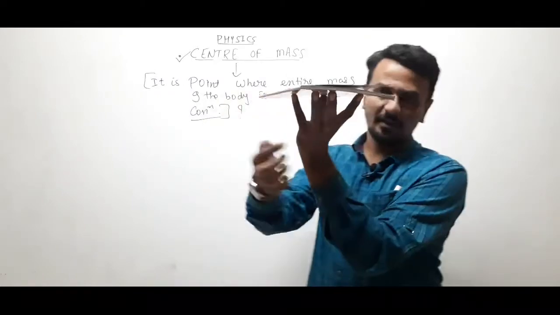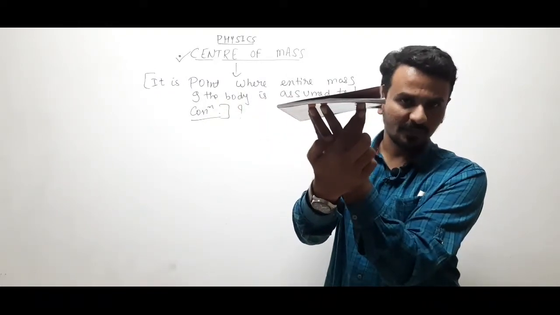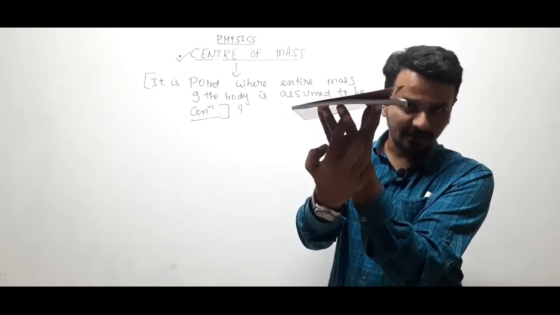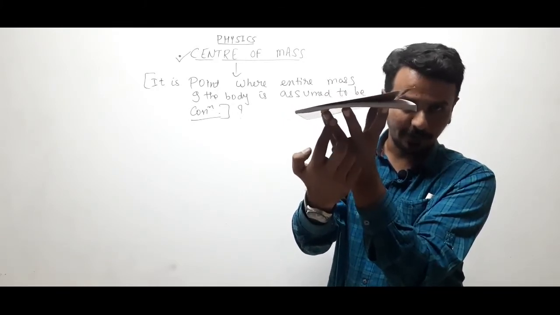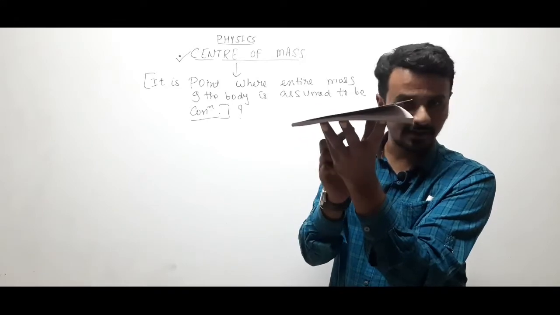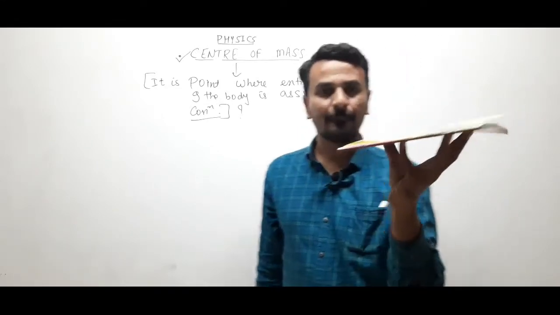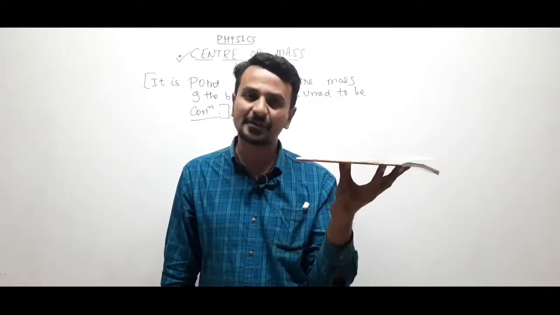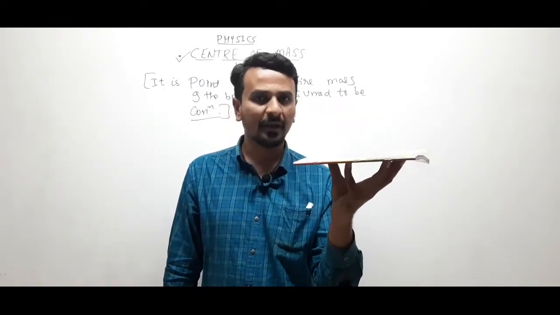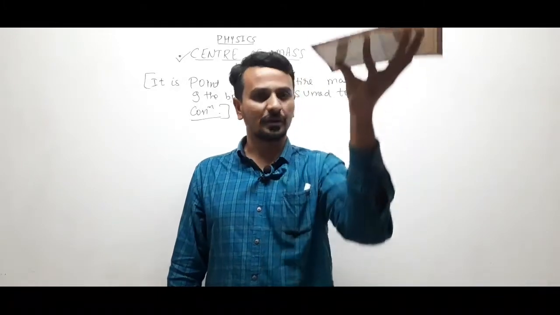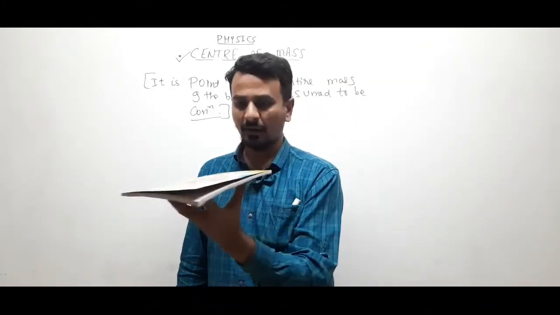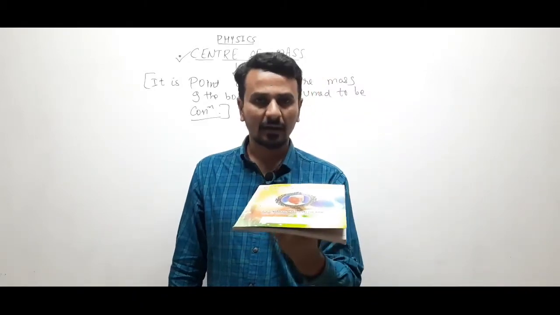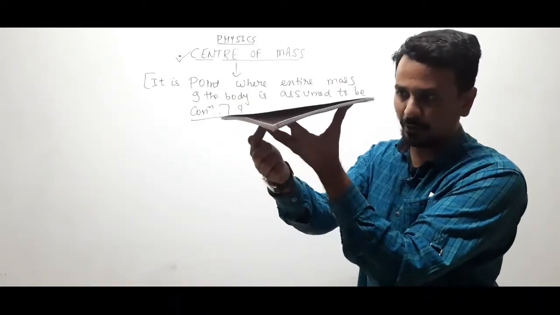That means here there is a particle, and a force of 2 Newton is applied on this particle, another force of 2 Newton is applied on this particle, a force of 2 Newton is again applied on this particle, and similarly I have applied 5 forces on different particles. Each force is of 2 Newton, and I am performing this kind of motion, right? I am taking the body this way. This is the motion undertaken by the forces applied on each particle.